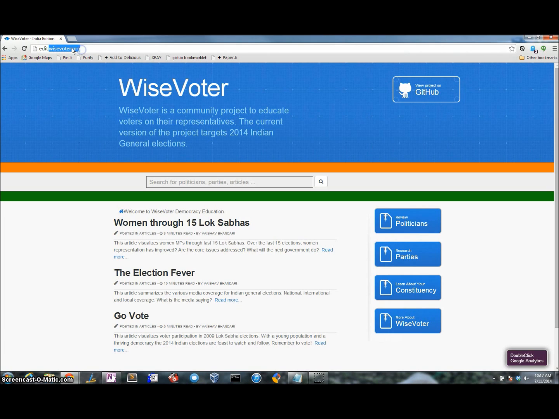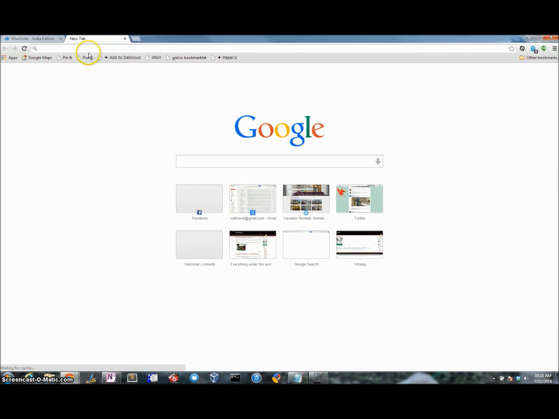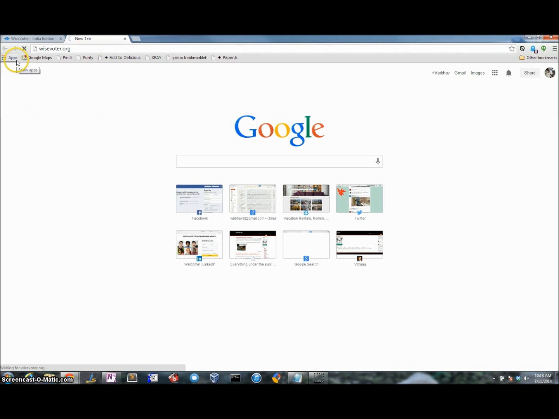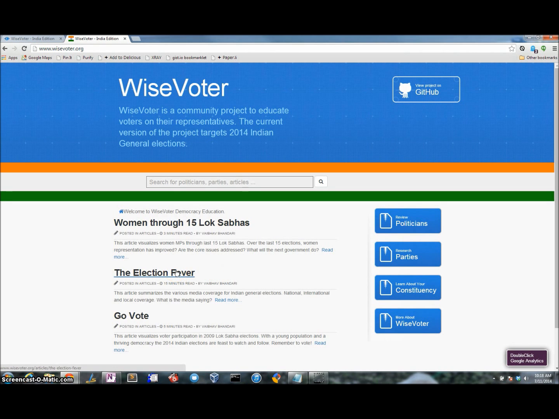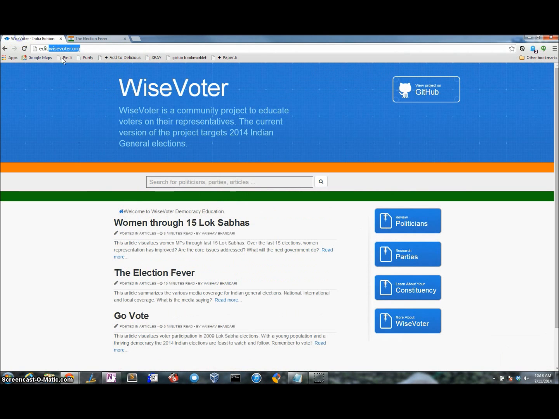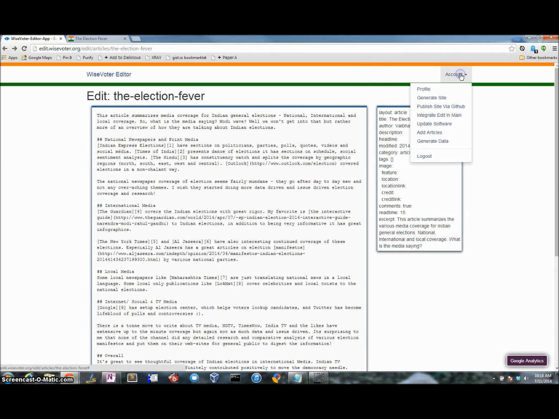I'm going to quickly check that URL and make sure that the information which was just edited got published onto the main platform. So here I'm going to wisevoter.org and making sure that the edits are actually live. So they are actually live now. So you will see that the edits are right here. So again, there is a difference between the static content being served to all users and the editing platform. I want to go back to the editing platform and show you a couple other things the editor can do.